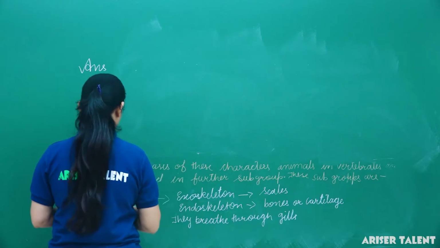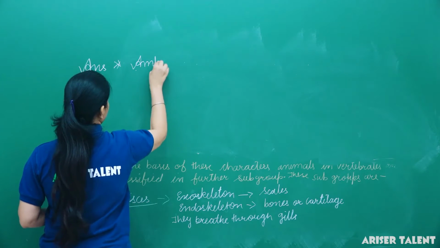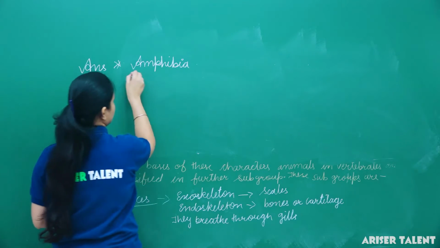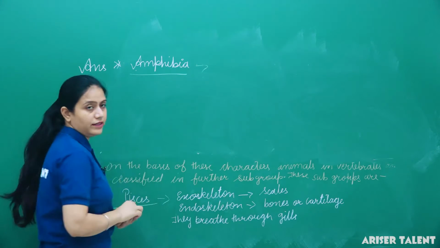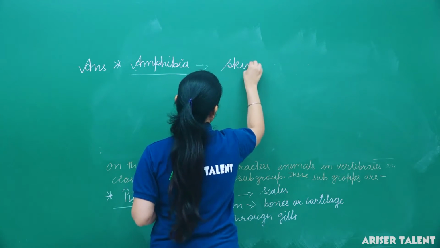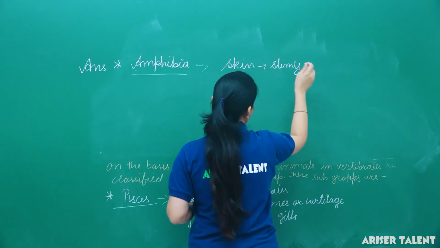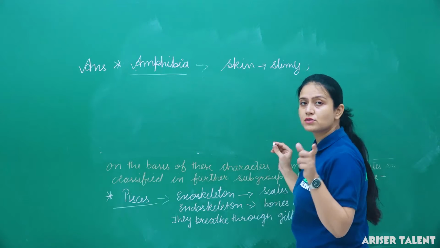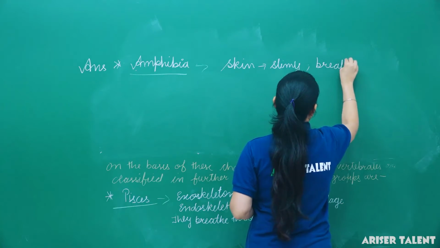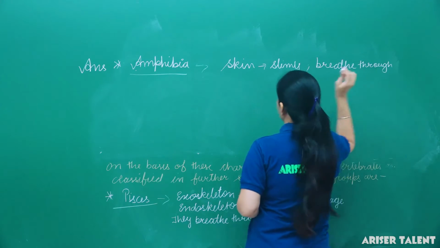Now next subgroup is amphibia. So what are the characteristics of amphibia? Their skin is slimy and they breathe through gills only in the larva stage.